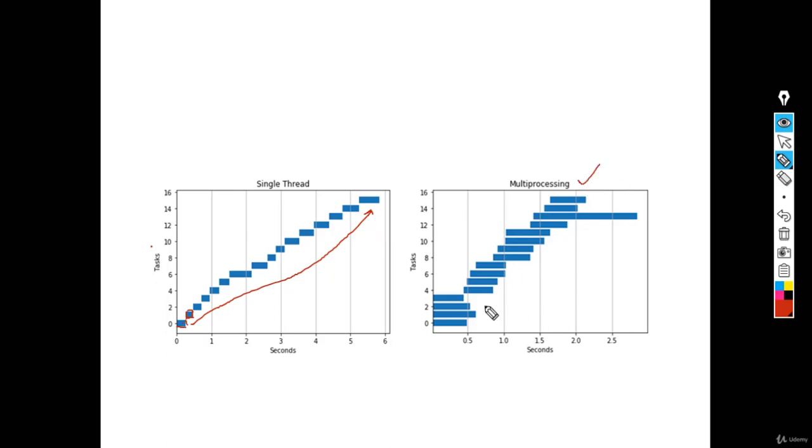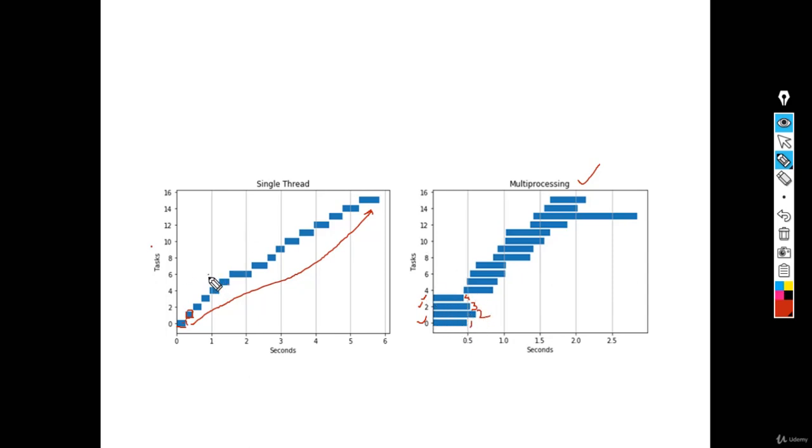But in the case of multiprocessing, you make use of multiple threads to compute the tasks. That means you can execute the same tasks in less time using multiprocessing, where we make use of multiple threads in order to execute the different tasks. So this thread is working with this task, and this is working with this task, and 3 and 4.